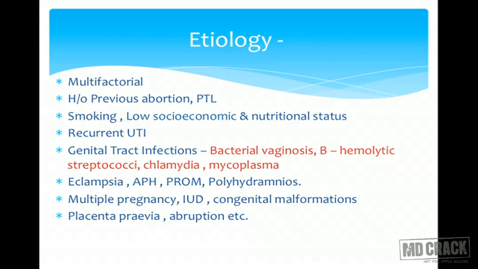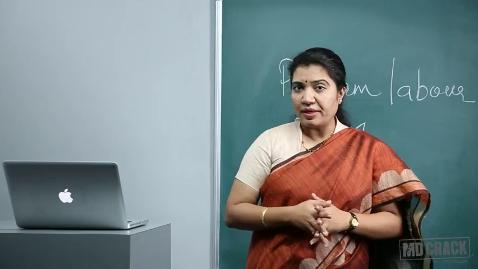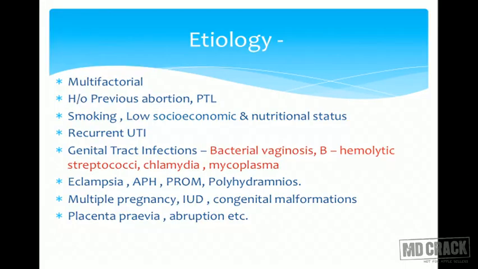In eclampsia, it's iatrogenic: to treat the cause, we need to deliver the patient preterm. In abruption, we need to deliver the patient to control the bleeding. When rupture of membranes takes place, we cannot really continue the pregnancy because there is always a fear of infection. Multiple pregnancies, as I've already said, then intrauterine death of the fetus, congenital malformations, placenta previa, and placental abruption are again causes of preterm labor.